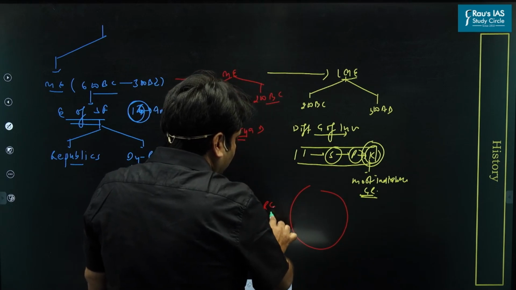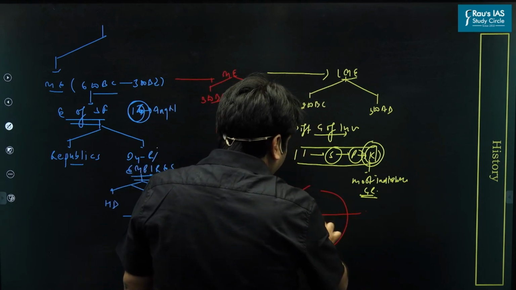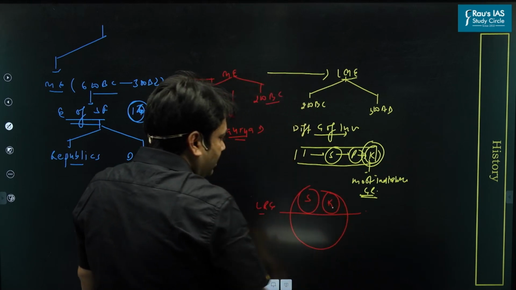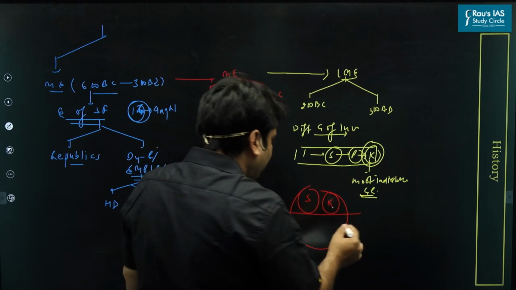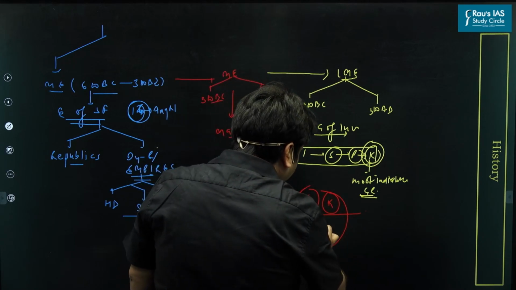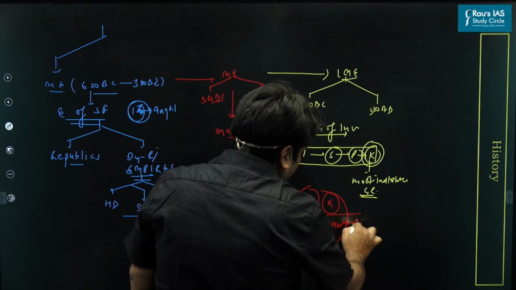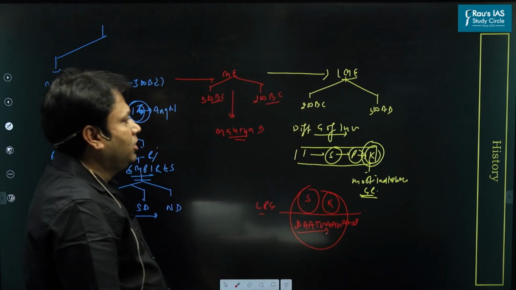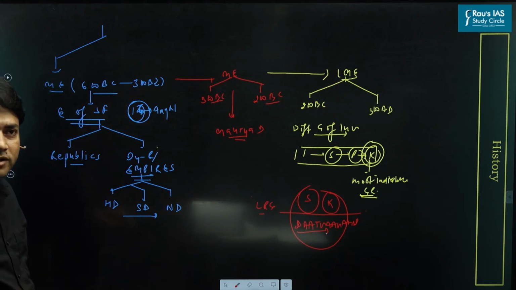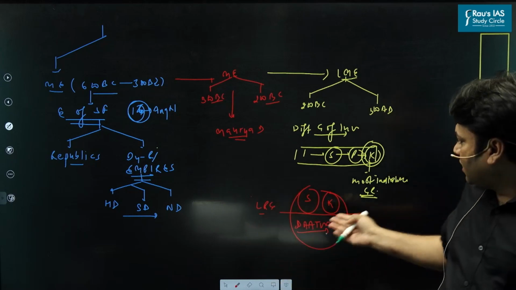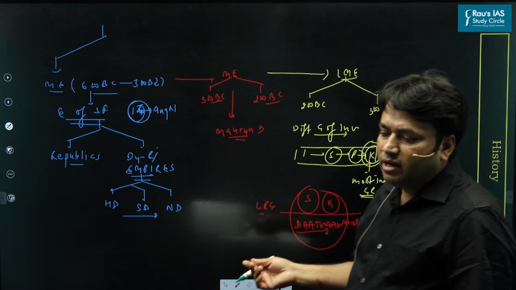There are 2 groups here: one is Sunga, second is Kanva. And in South India, especially in the Deccan, we find another group, the Satavahanas. So this is the third group. These are important rulers: Shakas, Pahlavas, Kushanas, Sunga, Kanva, Satavahanas.